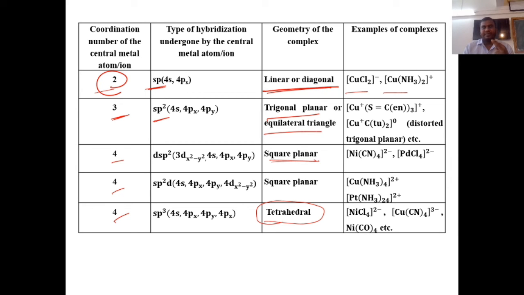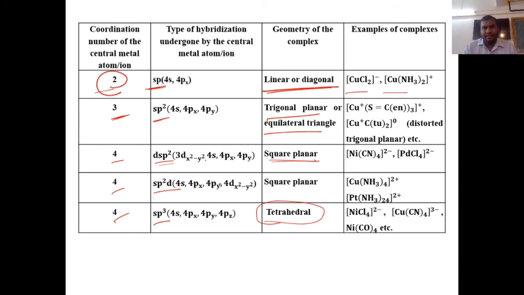It is determined by which orbital is used, whether inner d or outer d. So that is very important. The types of hybridization are dsp2, sp2d and sp3. Always remember, if it is sp3, it is tetrahedral geometry. If it is dsp2 or sp2d, it is square planar.